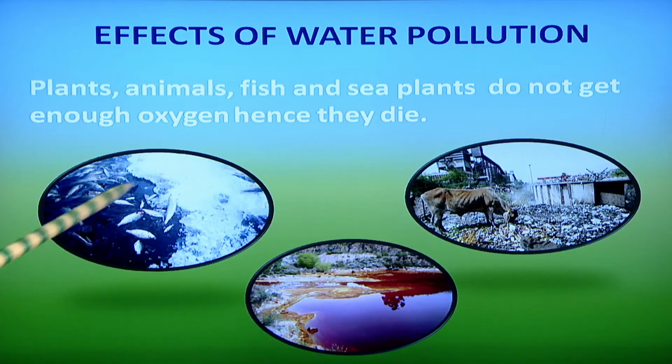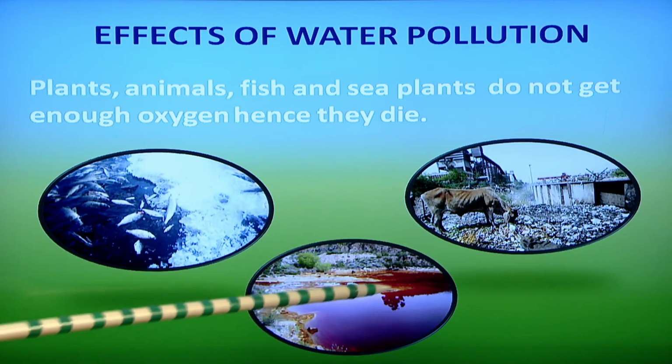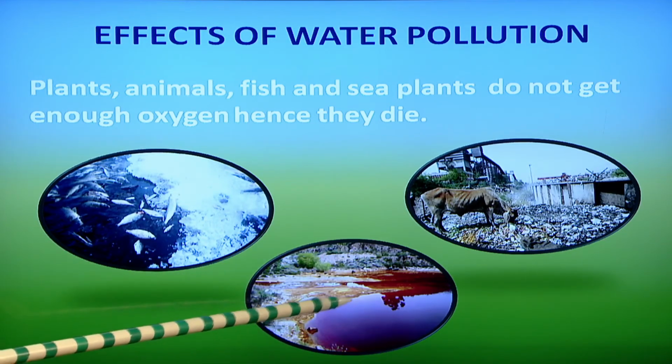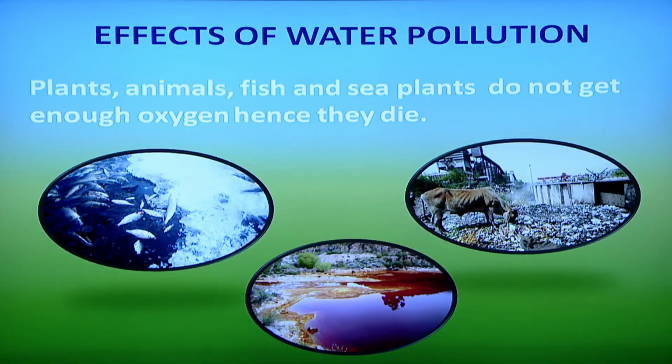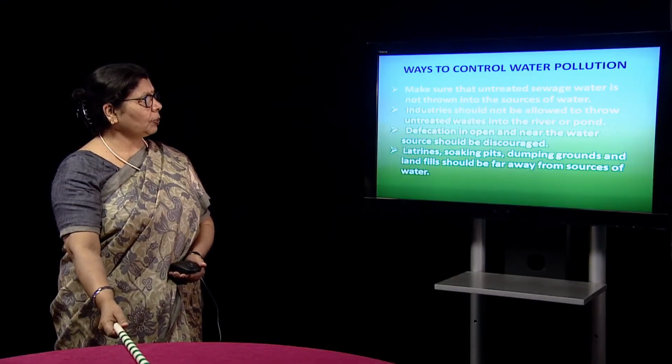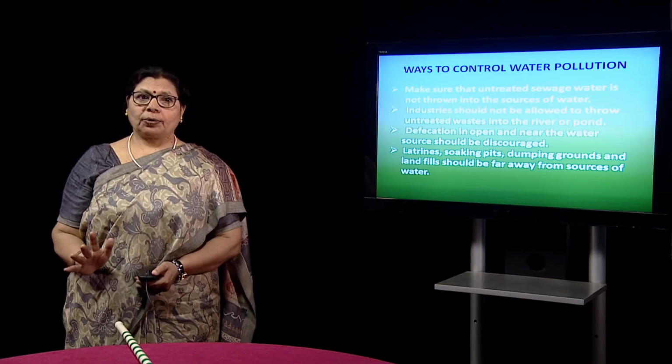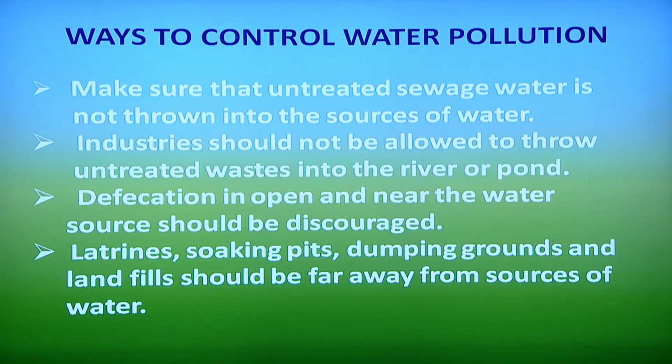The animals are dying due to water pollution. This colored water is coming out, we cannot use it, and animals are getting affected by it. Now, ways to control water pollution: number 1, make sure that untreated sewage water is not thrown into the water bodies which are going to be used by animals or human beings. Number 2, industry should not be allowed to throw untreated waste into the river and the pond. So, there should be strict legislation for this purpose.